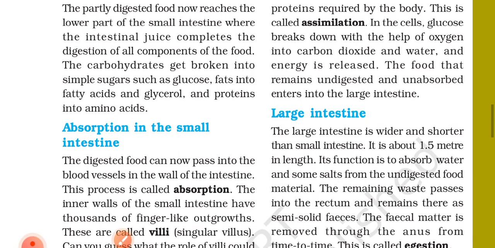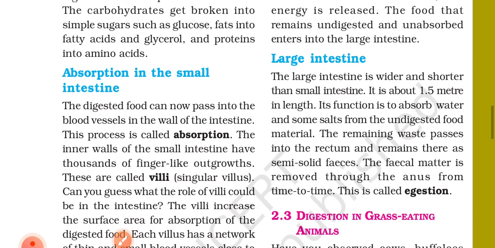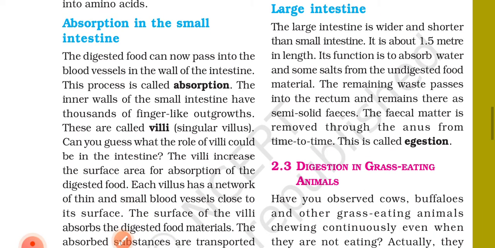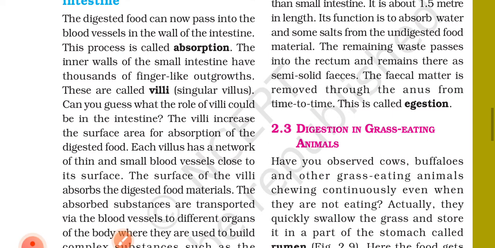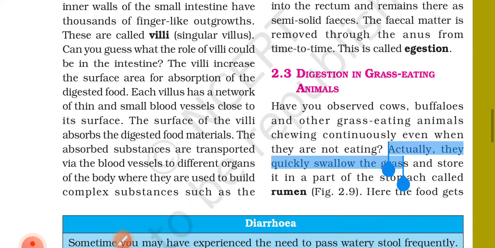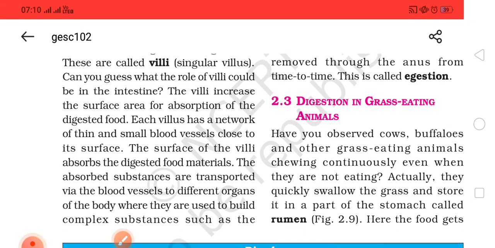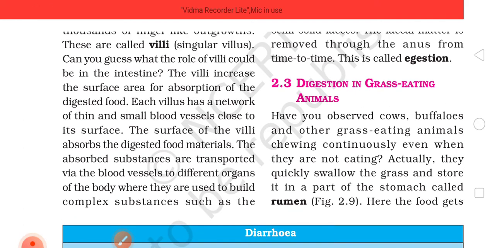Absorption in the small intestine. The digested food can now pass into the blood vessels in the wall of the intestine. This process is called absorption. The inner wall of the small intestine has thousands of finger-like outgrowths. These are called villi, singular villus. Can you guess what the role of villi could be in the intestine? The villi increase the surface area for the absorption of the digested food.